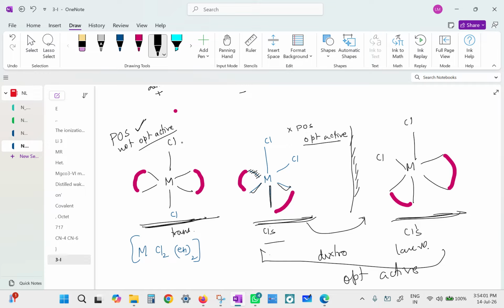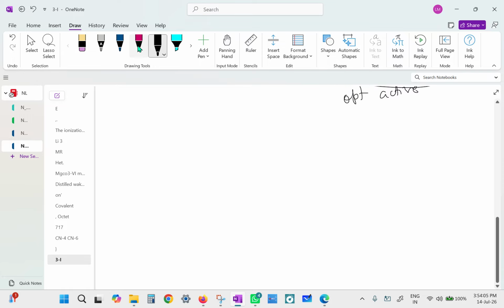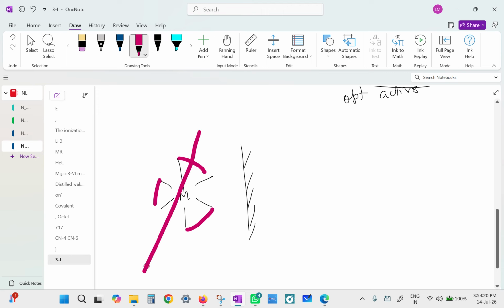Okay, just one more case, which is metal with three ethylene diamines. Then also it is optically active because there is no plane of symmetry. You can't think of bisecting the molecule like this. Don't imagine that.